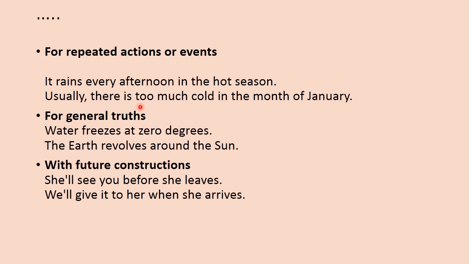Usually there is too much cold in the month of January. And for general truths: water freezes at 0 degrees. The earth revolves around the sun. With future constructions: she will see you before she leaves, and we will give it to her when she arrives.